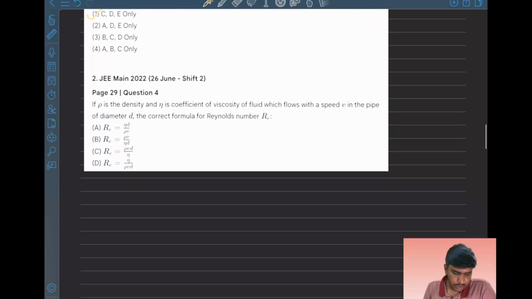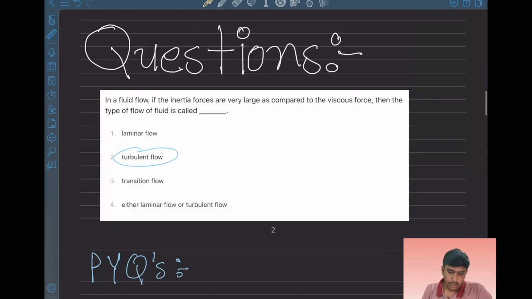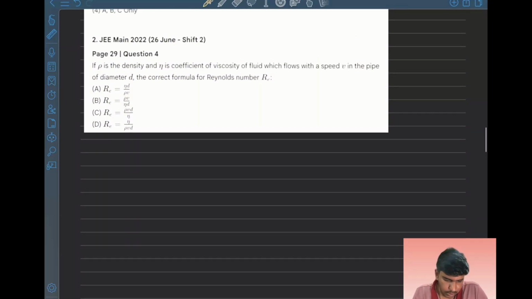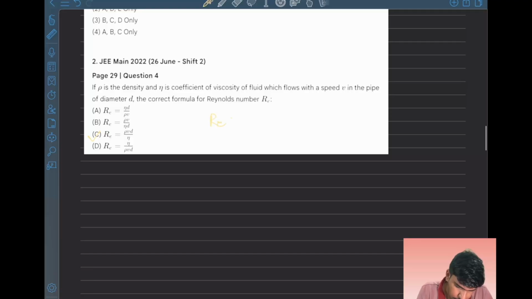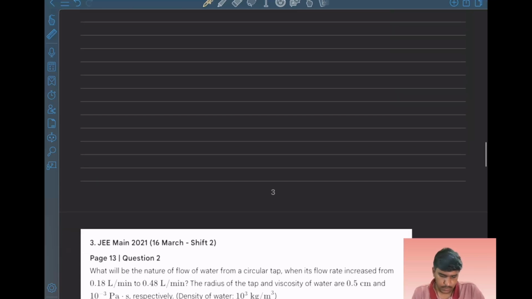And the second question: if rho is the density and eta is the coefficient of viscosity of a fluid which flows with a speed v in a pipe of diameter d, what is the correct formula of the Reynolds number? The Reynolds number direct formula is rho v d by eta. We have already seen. So the answer is C. Re is equal to rho v d by eta. Rho is the density, v is the velocity, d is the diameter, eta is the viscosity, and Re is the Reynolds number.